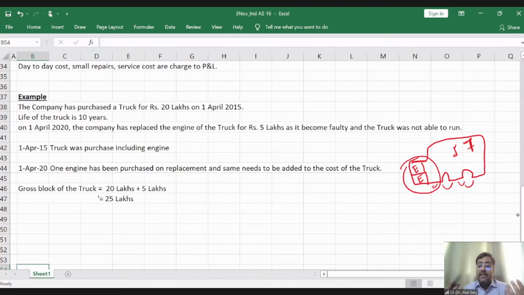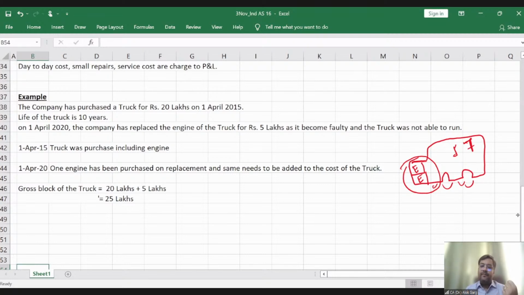The engine cost has already been added to the truck. When you are replacing the old engine, I mean you have pulled out the old engine and fit the new engine, then of course the cost should remain for one engine only, right? The correct treatment is that the cost of the new engine should be capitalized, but the cost of the old engine should be decapitalized, de-recognized. Am I right?